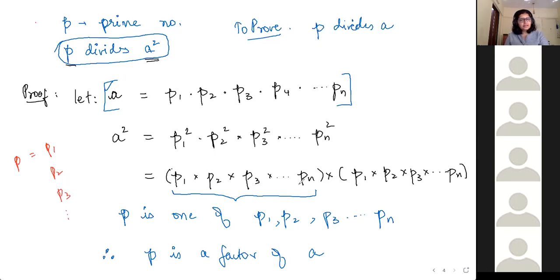Among all the numbers, one number is definitely P because P is a factor of A square. Right? Yes. But based on our assumption, P1, P2, P3, all these are factors of A. That means P is definitely found in these numbers. That means P is definitely a factor of A.